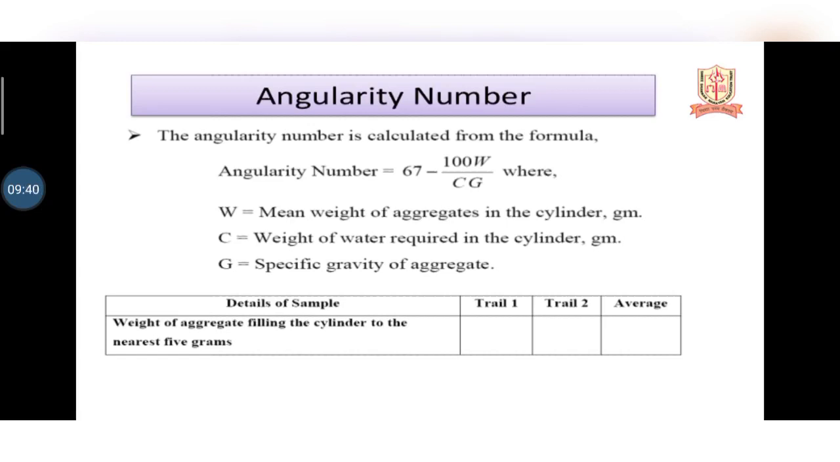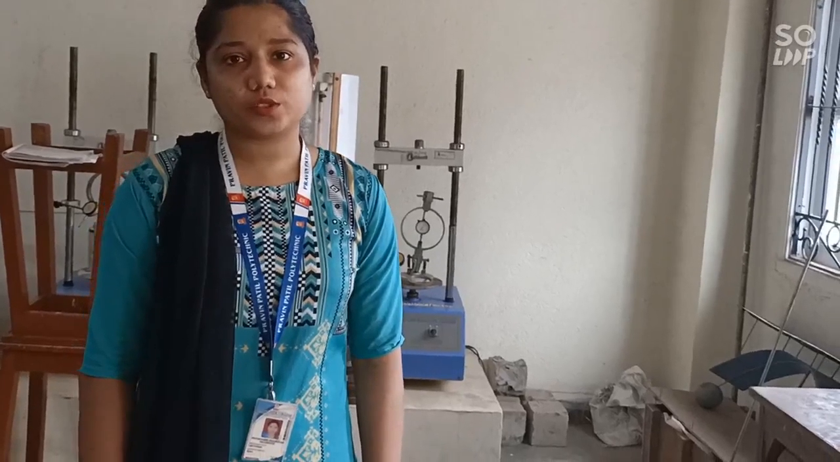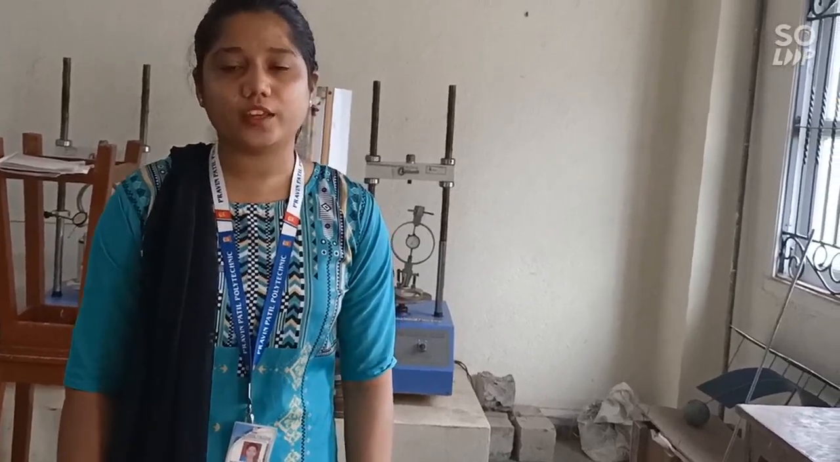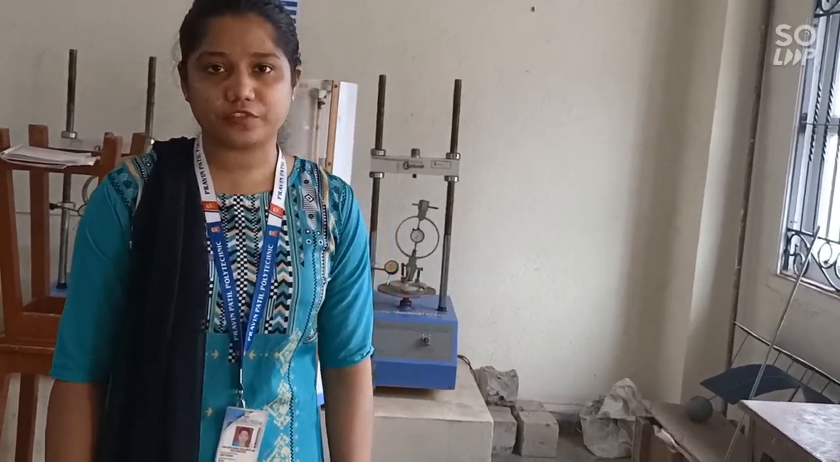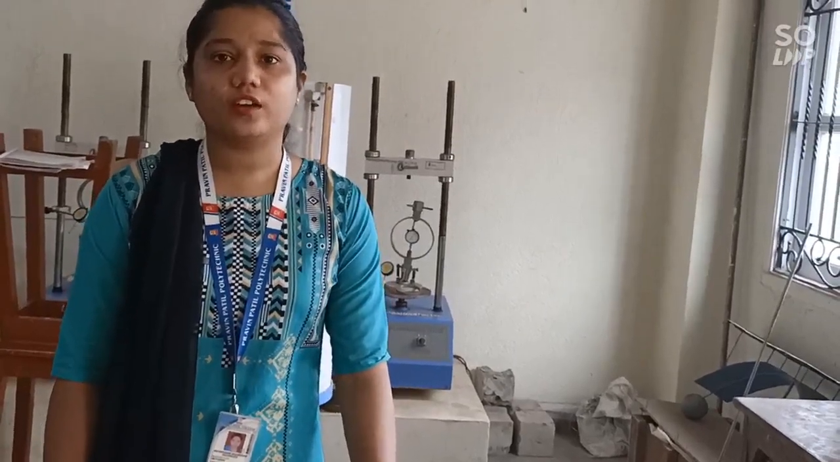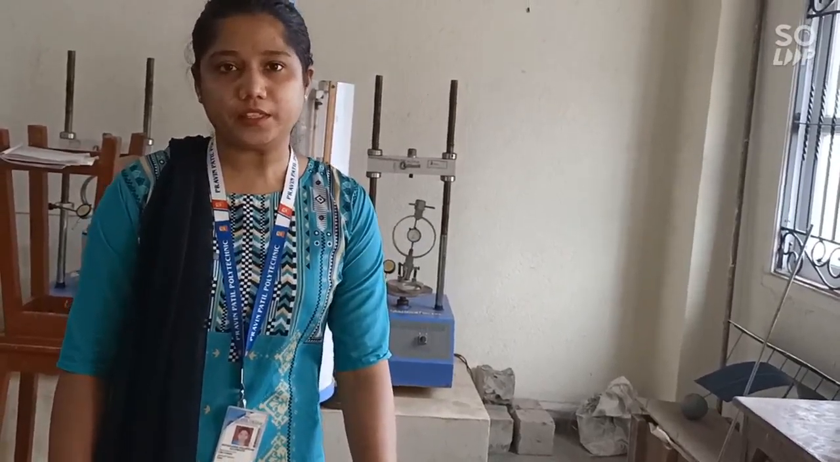So let's do our practical by simply performing it. Good morning, all my dear students. My name is Shubhangi Salunkhe, HOD of the department. Today we are going to perform an experiment on highway engineering. The experiment number is 4.